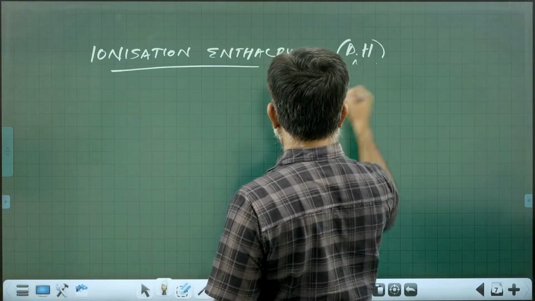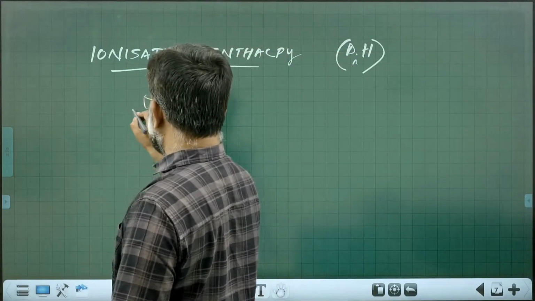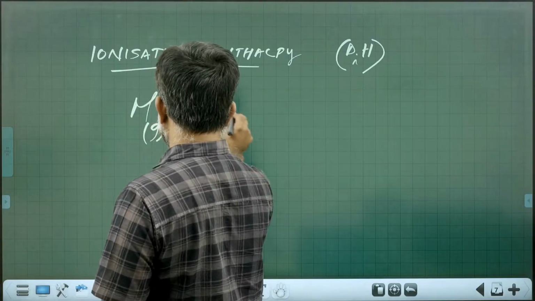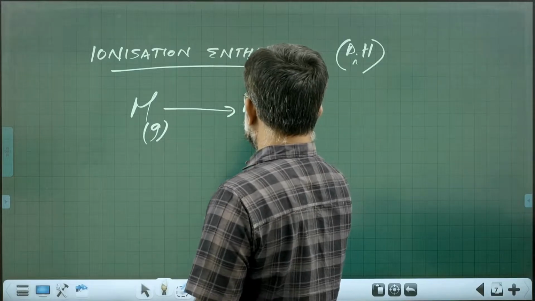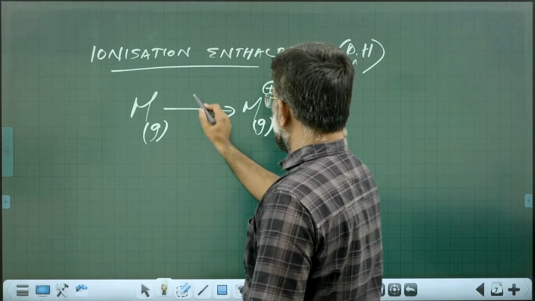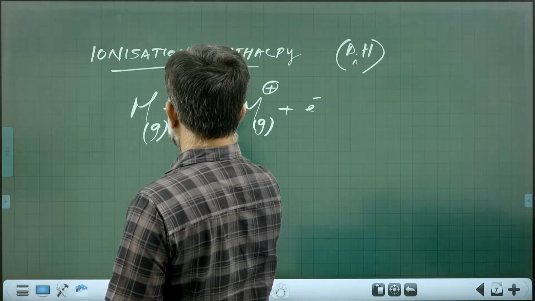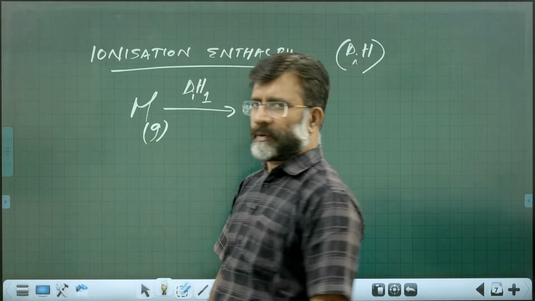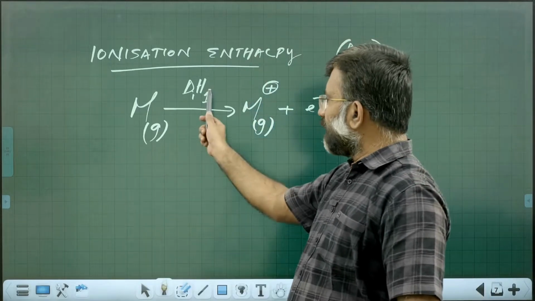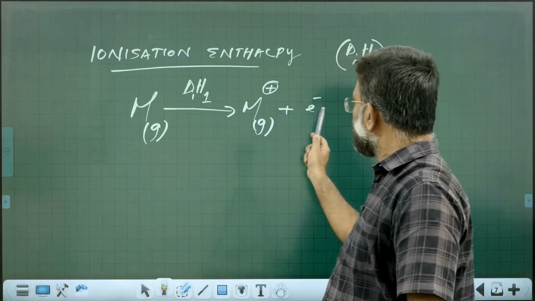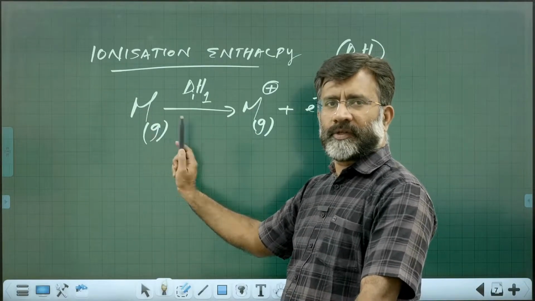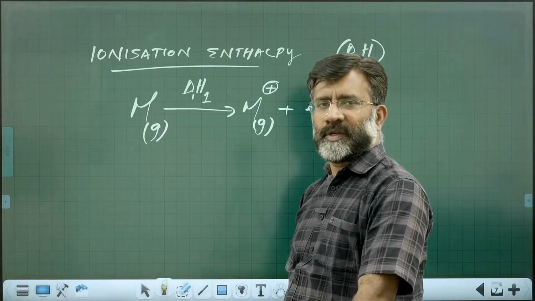If you take an element M in the gaseous state, converted to M plus gas, releasing an electron, this is called delta HI1, first ionization enthalpy. Ionization enthalpy is defined as the energy required to remove the most loosely bound electron from an isolated gaseous atom.